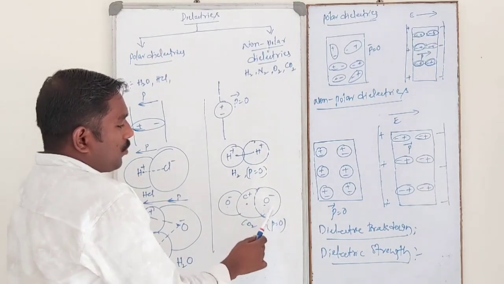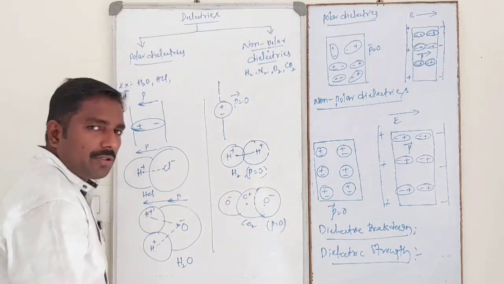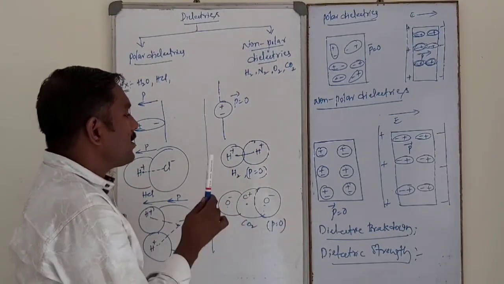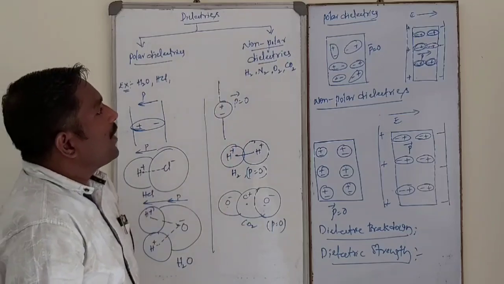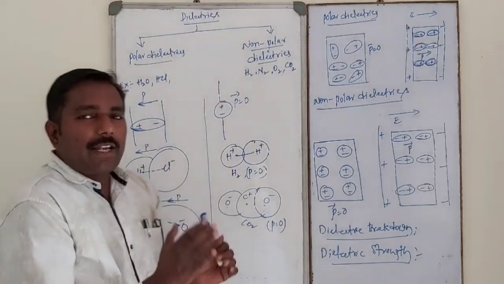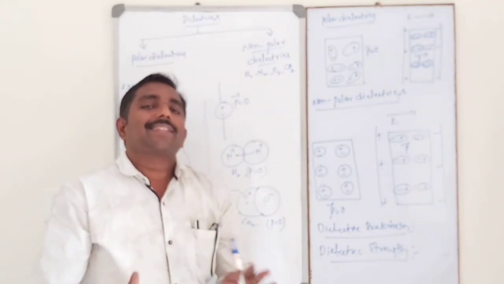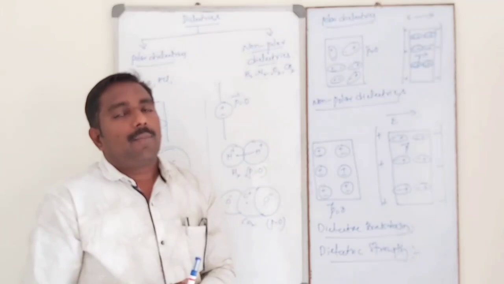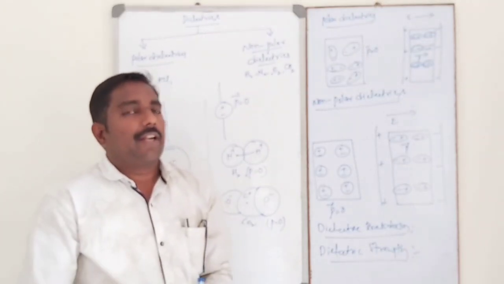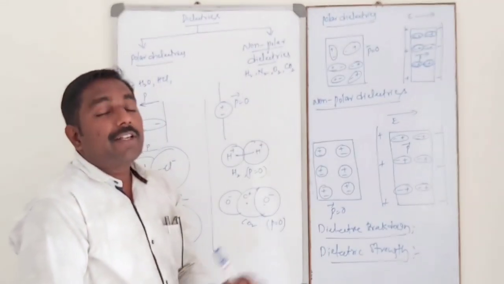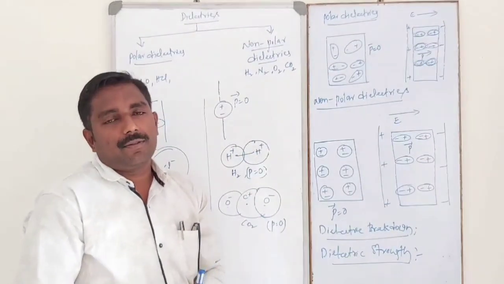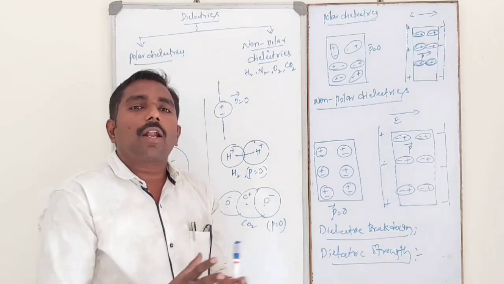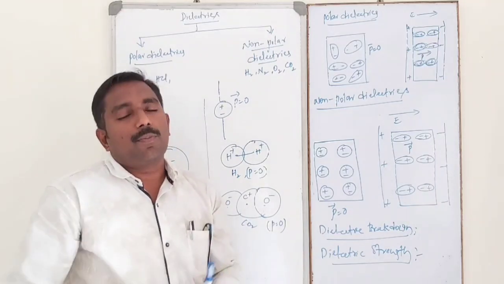In CO2, O minus, C plus, the dipole moment will be 0. There is no particular direction. In non-polar dielectrics, the center of positive charge and center of negative charge coincide and do not get separated. These are symmetrical in shape and do not possess a permanent dipole moment. That means in this case, molecules or electrons do not leave their mean or original position.